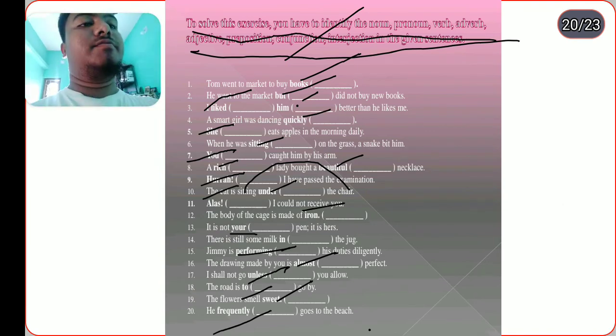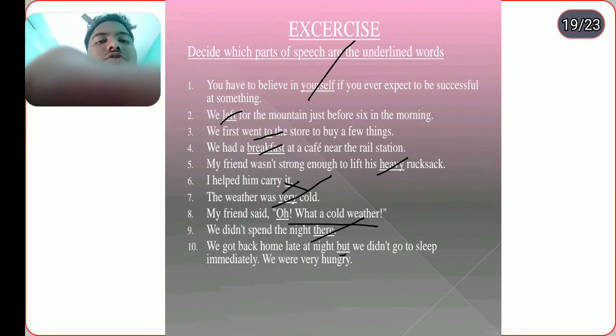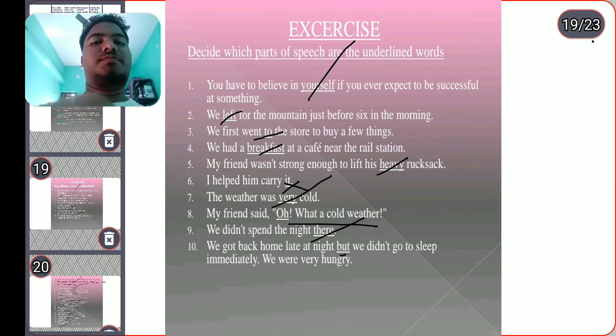He frequently goes to the beach. "Frequently" is here an adverb. So we studied about those things in two exercises. We should just end our work. Answers: noun, adjective, pronouns, verb. So we learn this, and for more information click this. Okay, thank you very much.